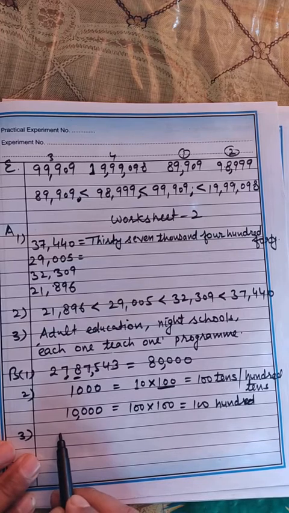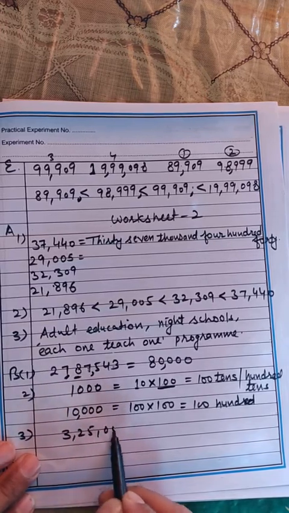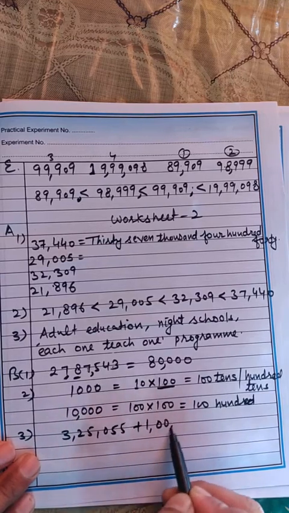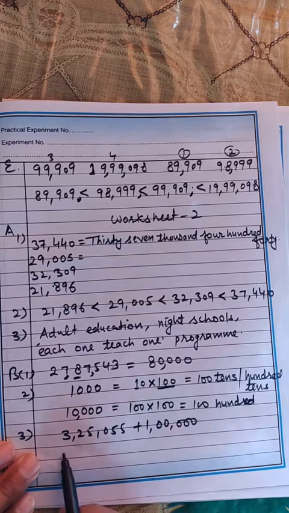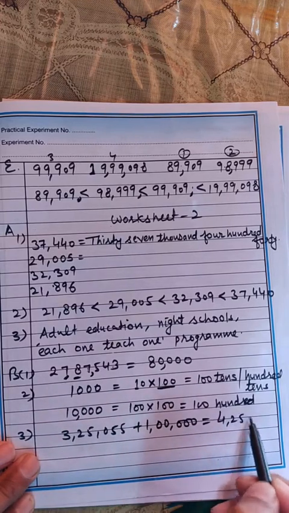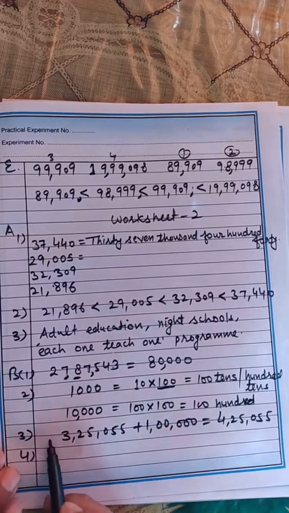Now number 3: 1 lakh more than 3,25,055. It's very easy. More than means you have to add. 3,25,055 plus 1 lakh. It's very simple. 3 lakhs will become 4 lakhs, of course, so 4,25,055. Very easy.